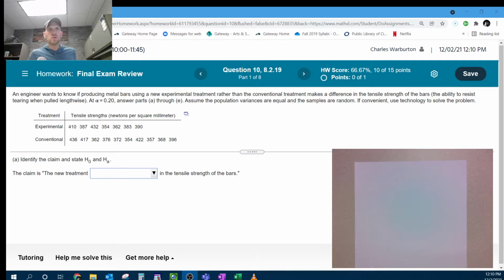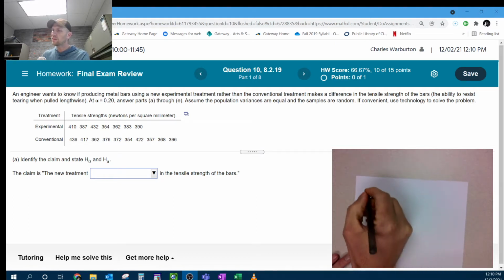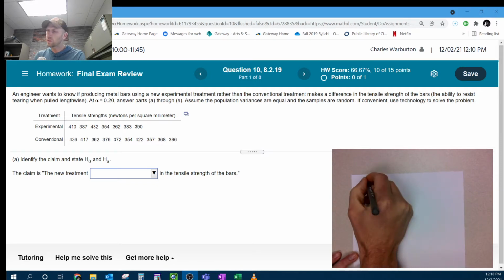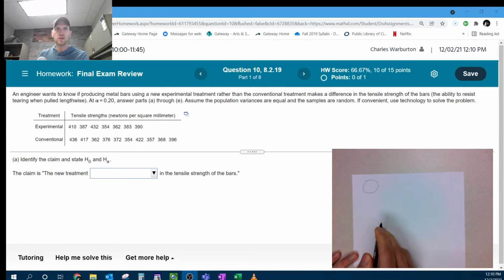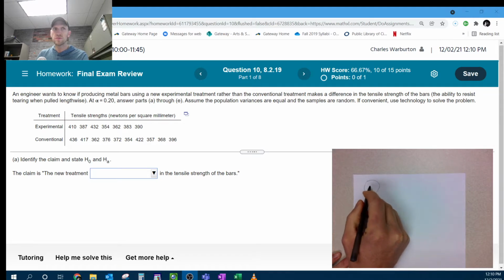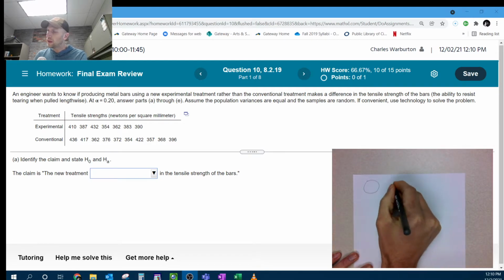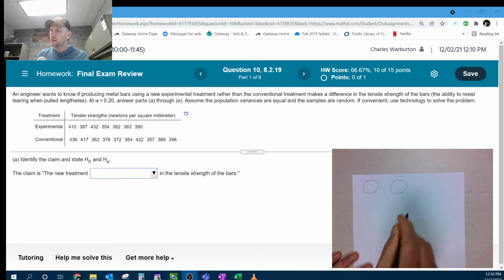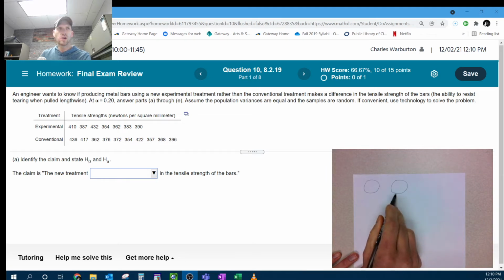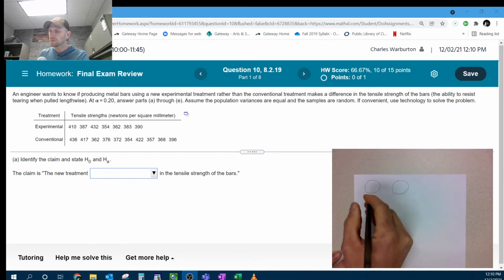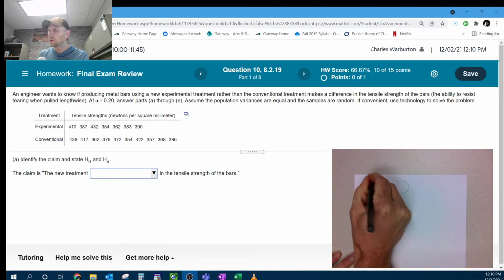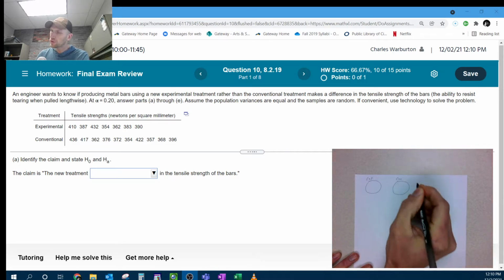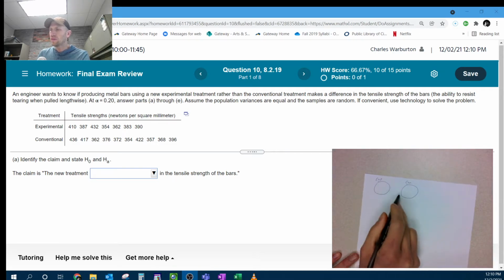We got two groups, and we want to see if the mean between the two groups are the same or if they're different. So to kind of visualize, we got a group of metal bars from the experimental group, and we got a group of metal bars from the conventional group. So we'll call this the experimental group, this the conventional group. And we don't know if the bar strength is the same or different.